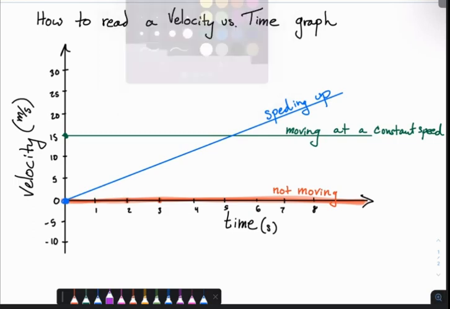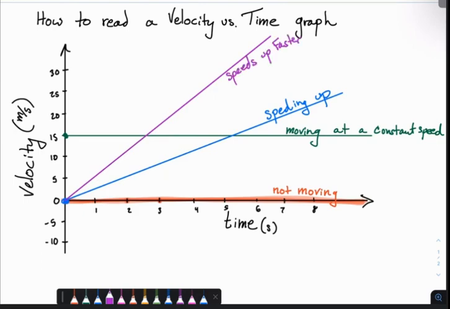But what if I wanted to show that I was speeding up more quickly? Maybe I'm thinking about an old grandma getting on the freeway, and she speeds up really slowly. She barely pushes on the accelerator. And then I'm thinking about the drag racer kid that wants to speed up really fast, so he slams the accelerator or gas pedal to the floor and he speeds up really fast. The difference is that if you want to speed up faster, you're going to end up with a steeper slope. So speeds up faster.